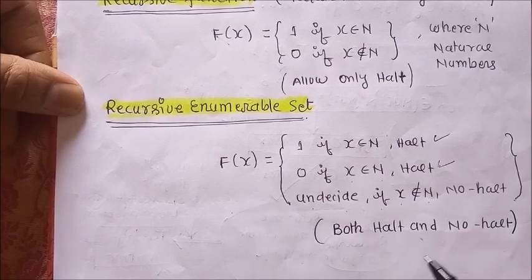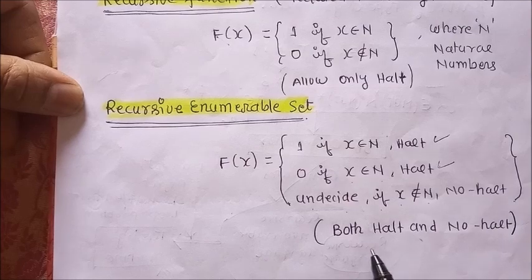This recursive enumerable language or set explains both the halt and no halt problem.